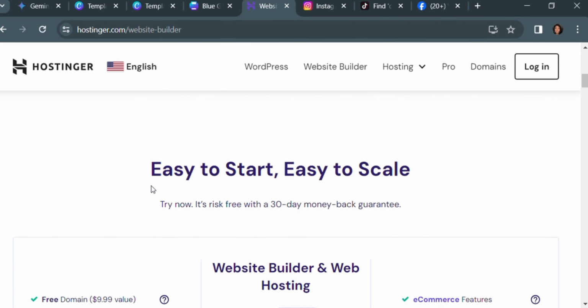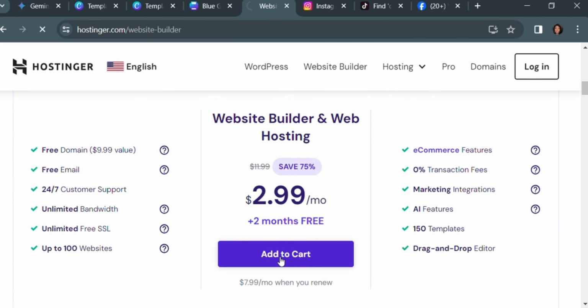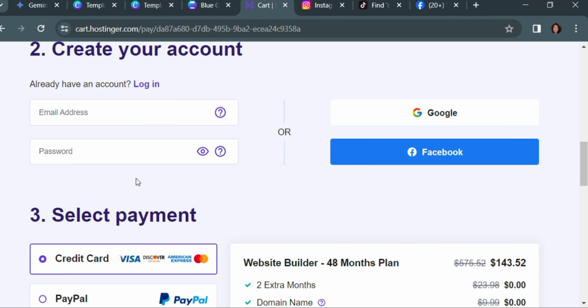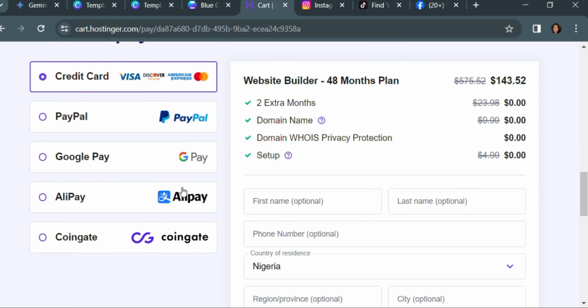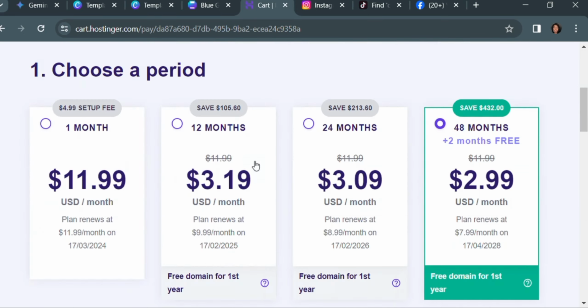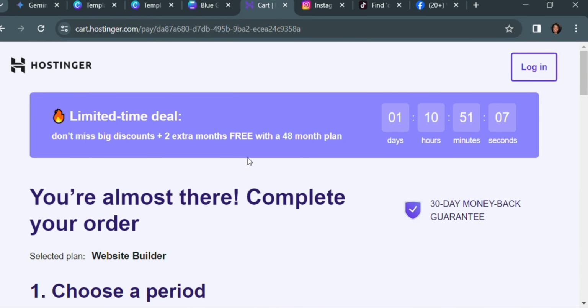Yes, and you can see here you want to add it to your cart, and you want to create your account. You're going to select your payment and make payment for that. And once you do that, the AI website builder is going to ask you to put in very few things, like probably what your website is about, just a few things you want.